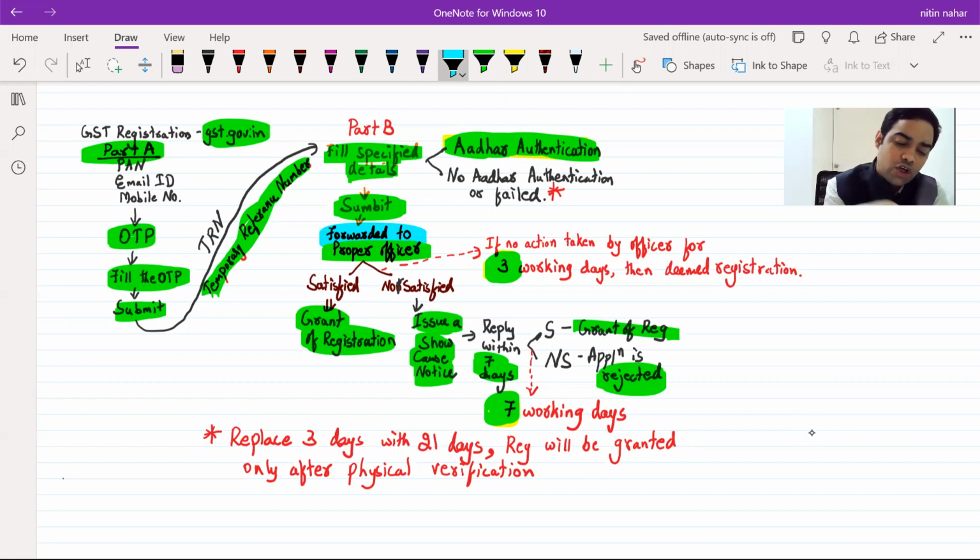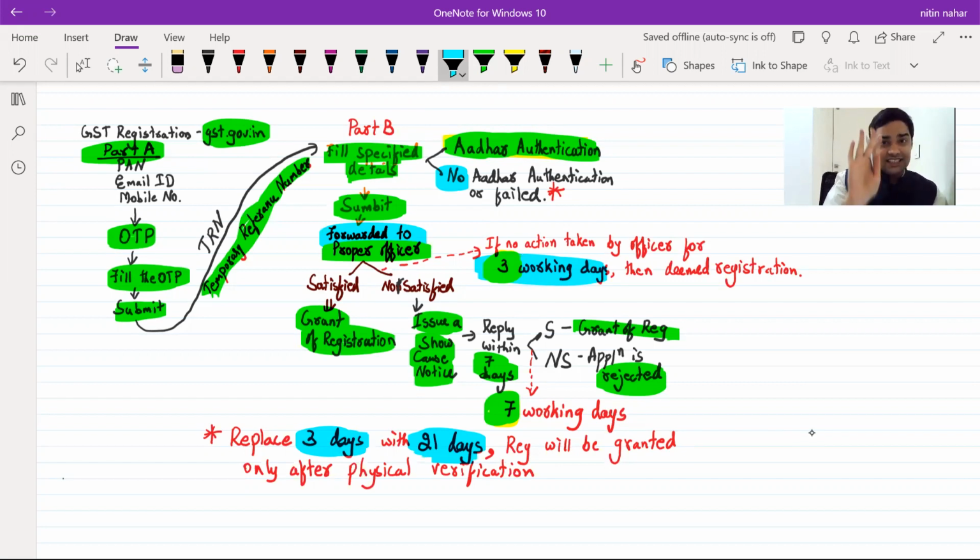But sir, say suppose I have not opted for Aadhaar authentication. If you have not opted for Aadhaar authentication or Aadhaar authentication fails within the time limit given, in that case, it will be forwarded to proper officer and see the change. See this carefully. If no Aadhaar authentication or the Aadhaar authentication fails, in that case, replace 3 working days with 21 days. Replace 3 working days with 21 days. Which 3? This 3, this 3, this one. No action taken by proper officer. 3 days deemed registration. That has become 21 days.